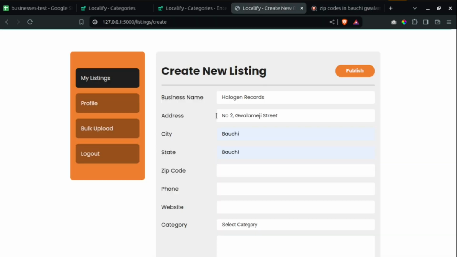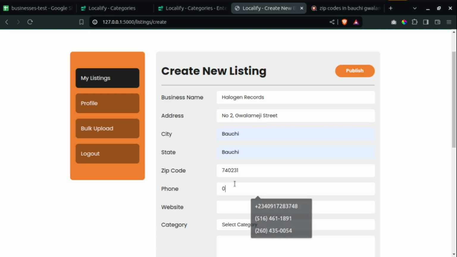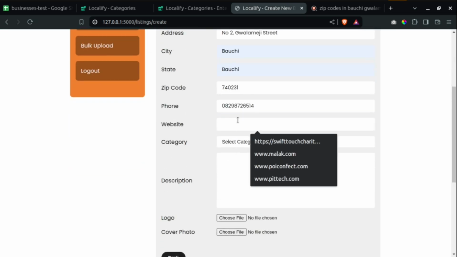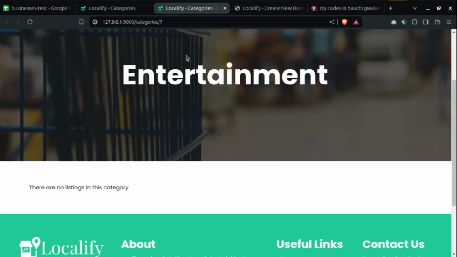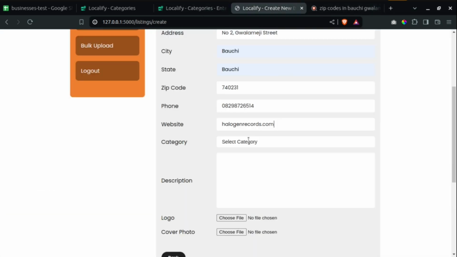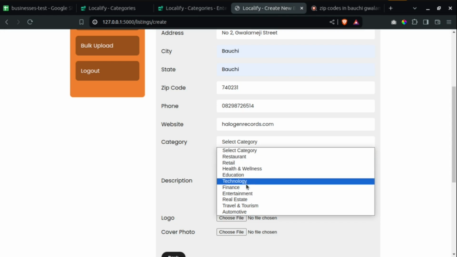Copy. So this is it. So for the phone number, let me just use this. Then for the website, I can just say halogenrecords.com. So for the business category, don't forget, I want it to be under entertainment. So that will be entertainment.